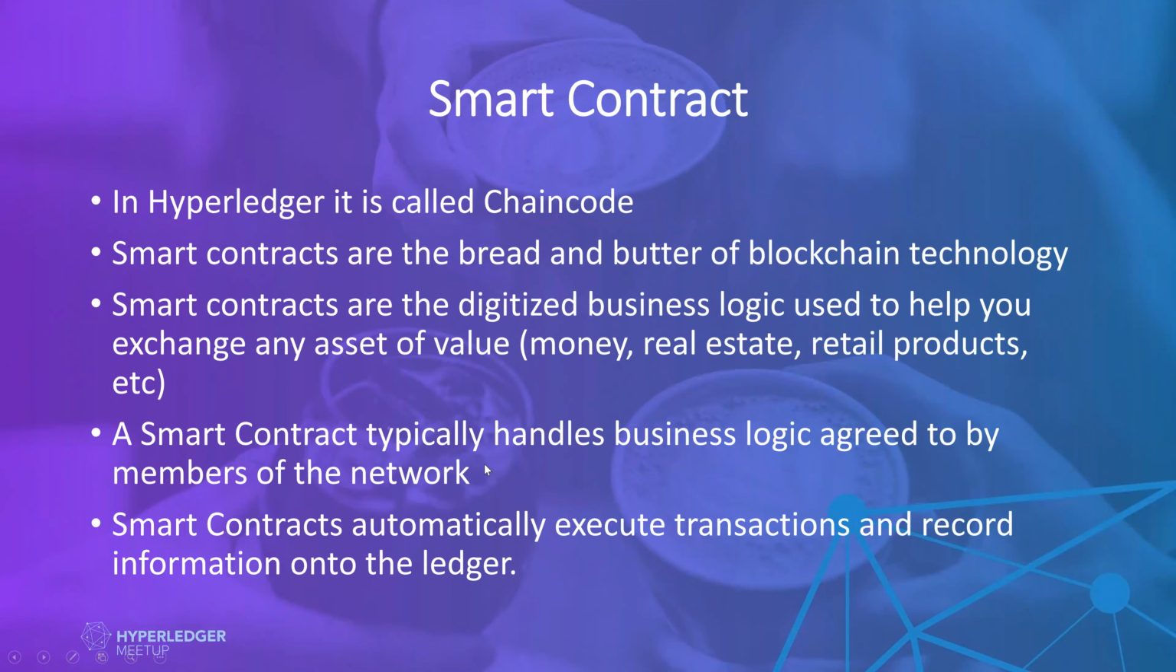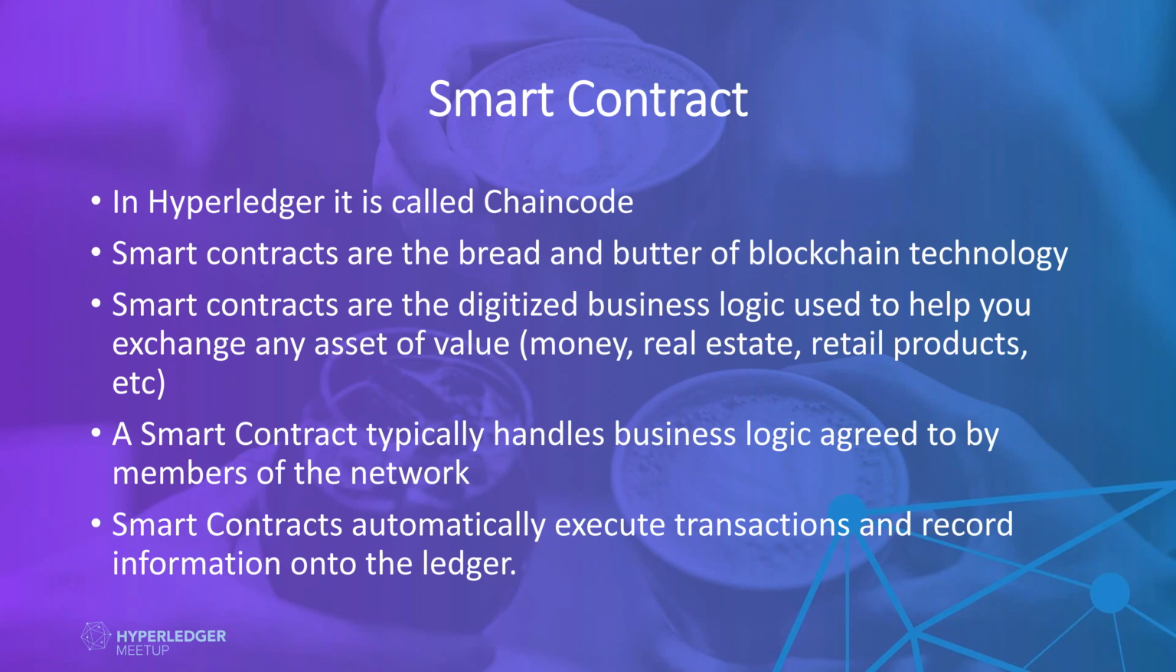So let's begin. As I told you, in Hyperledger, smart contract is called chain code. In Ethereum and other blockchain networks, they call it a smart contract. It's the same. In blockchain, smart contracts are the bread and butter of the technology, where we write our business logic, where we can exchange our assets, maybe money, real estate, retail products, or anything. Whatever value of any asset we want to exchange, we will be writing in the smart contract.